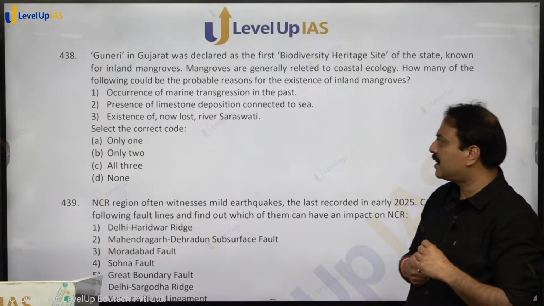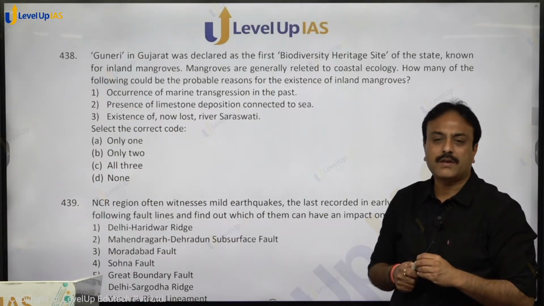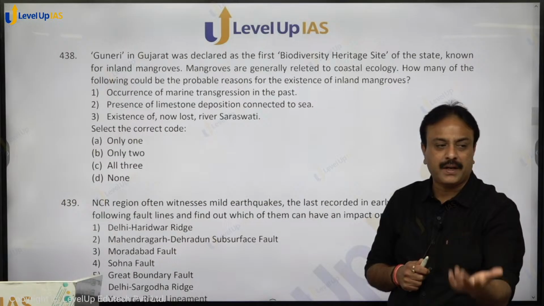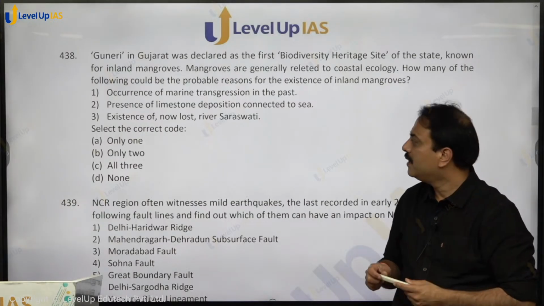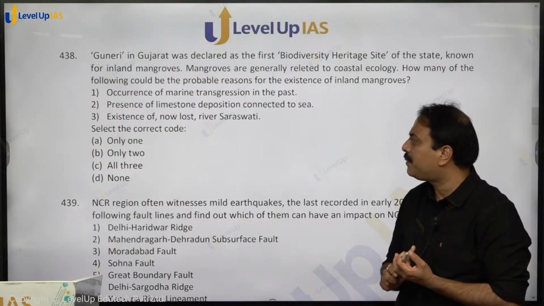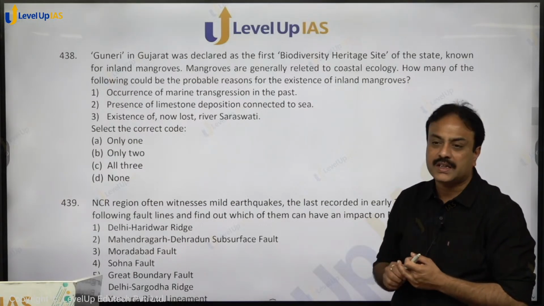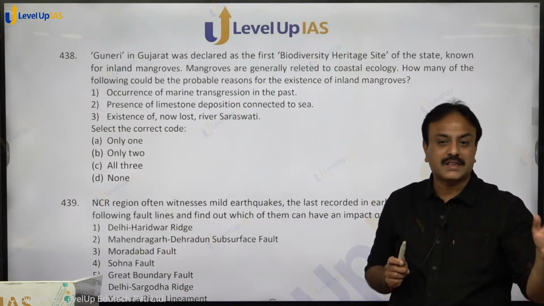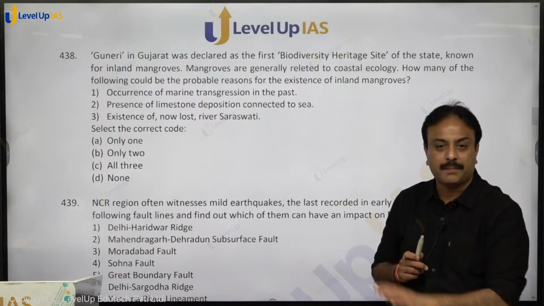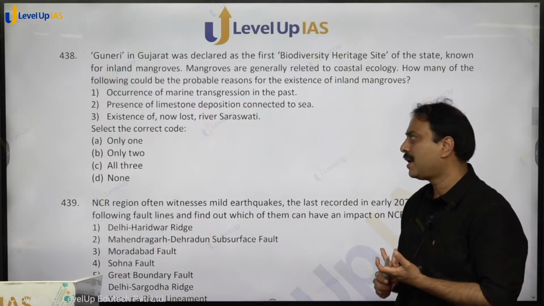Occurrence of marine transgression in the past. So one of the theories says that this area would have been affected directly by sea waves. So mangroves developed here. The second explanation says that presence of limestone deposition connected to the sea. There is limestone deposition below, and it has a connection with the seabed. So from there, saline brackish water mixed with limestone remains here in large amounts. It is supporting mangroves.